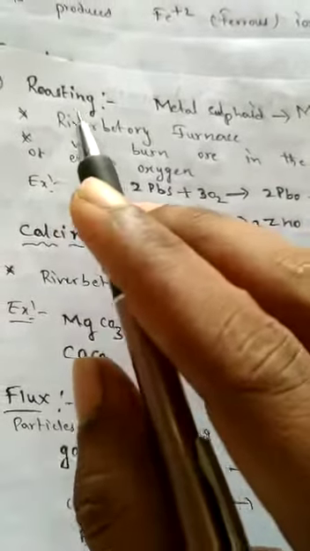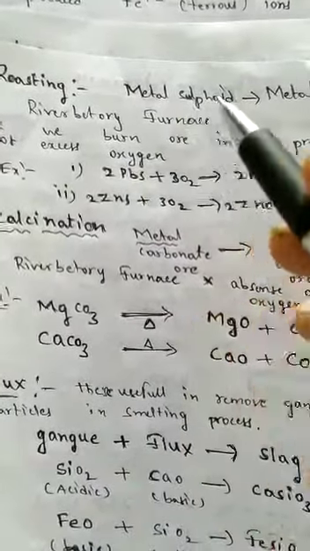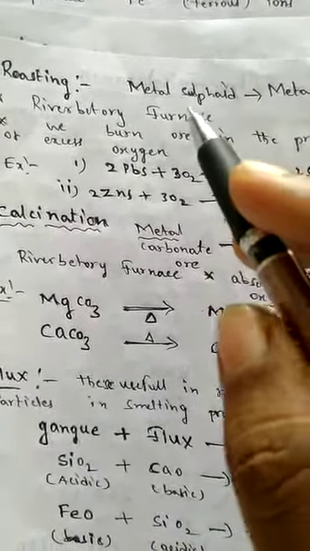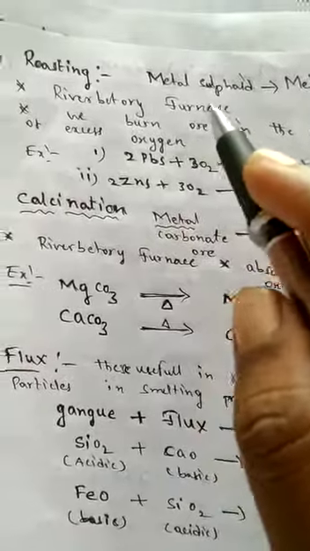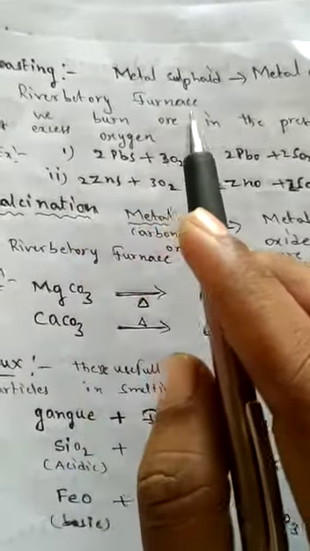The next pyrochemical process is roasting. Roasting is one pyrochemical process. This pyrochemical process is conducted especially for converting metal sulfide into metal oxide. For conducting this roasting process, we use a reverberatory furnace.